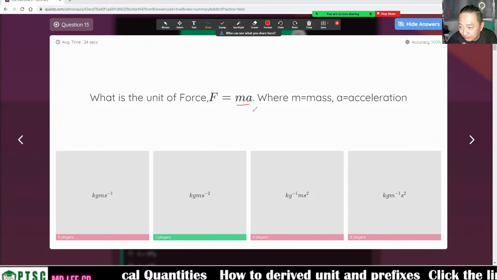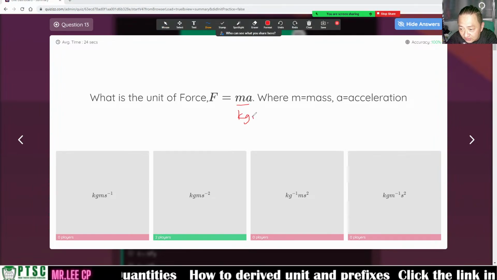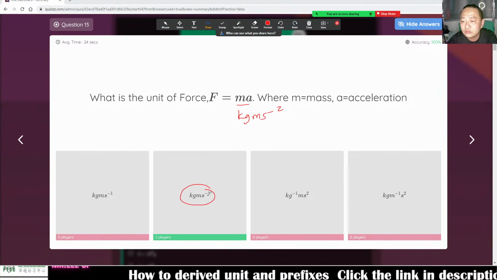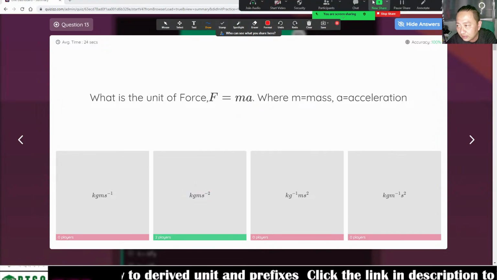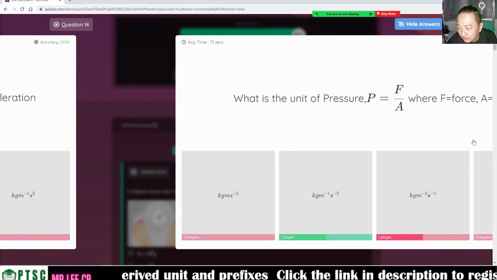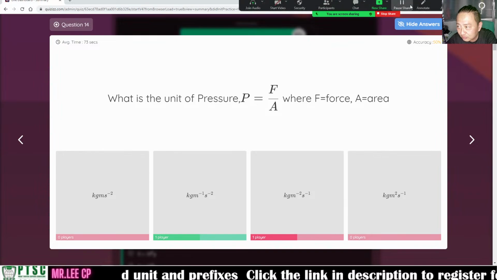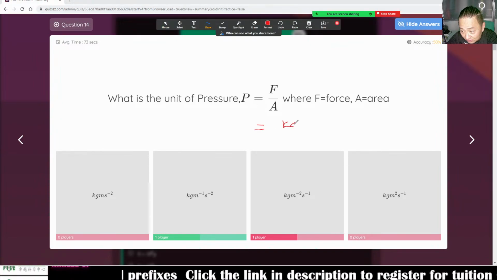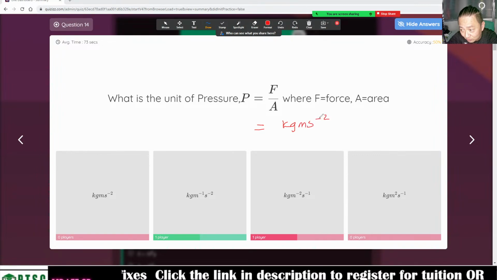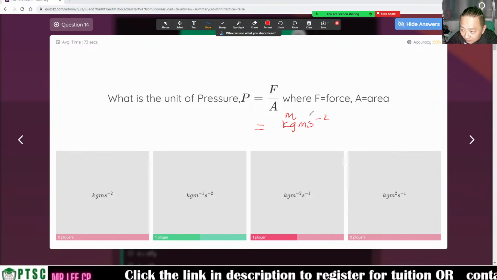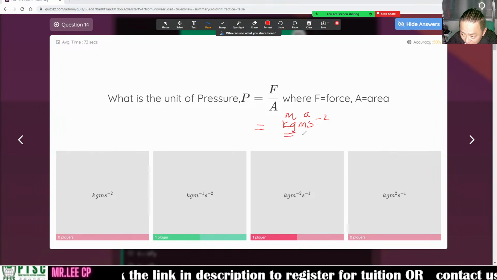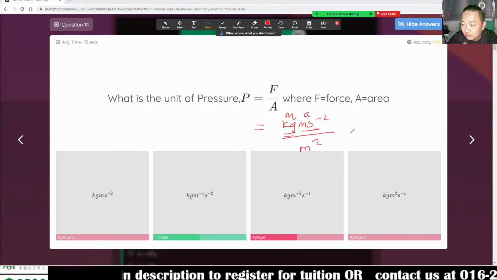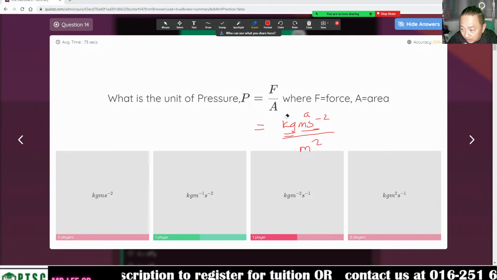Okay, F is ma, m is kg, a is m s to the negative 2, so kg m s to the negative 2. Pressure is force over area. Force is kg m s to the negative 2 just now, divided by area, meter square.